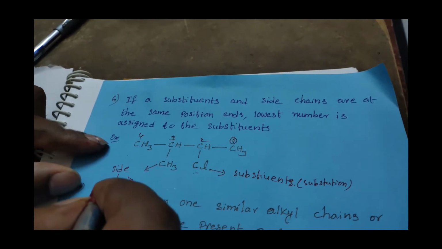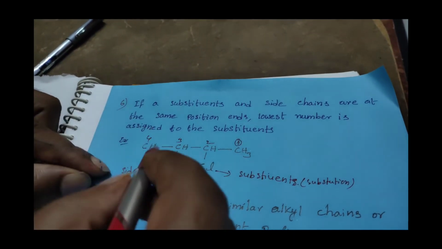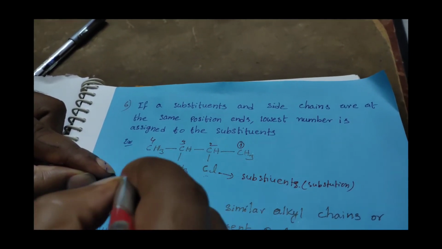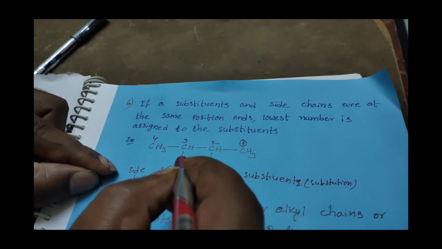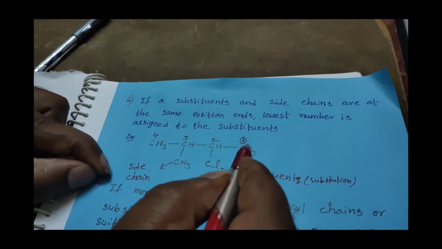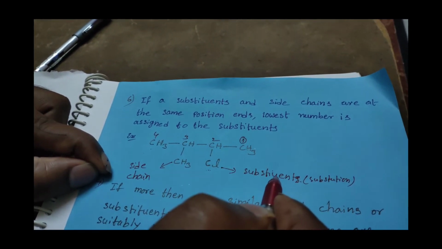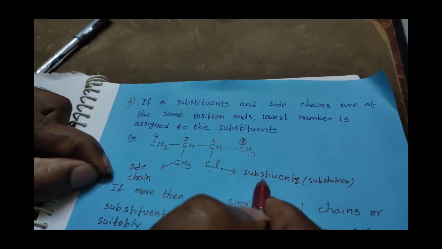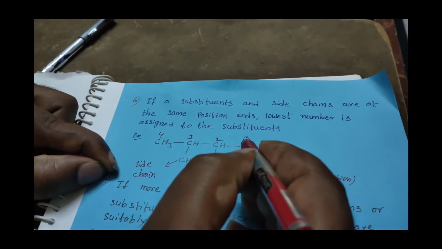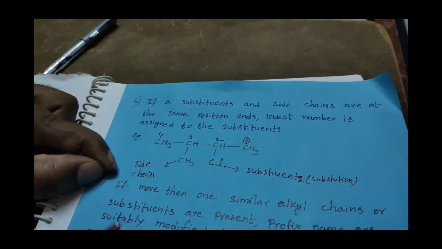Based on that rule, in which direction are we giving the numbering? The root word is for 4 carbons, and if you give the numbering from left to right, it is wrong. Why? Because in the second position there is the side chain, but if you give the numbering from right to left, in the second position there is the substitution. According to IUPAC rules, the substitutions have more priority than the side chain. So giving the numbering from right to left is the correct one.